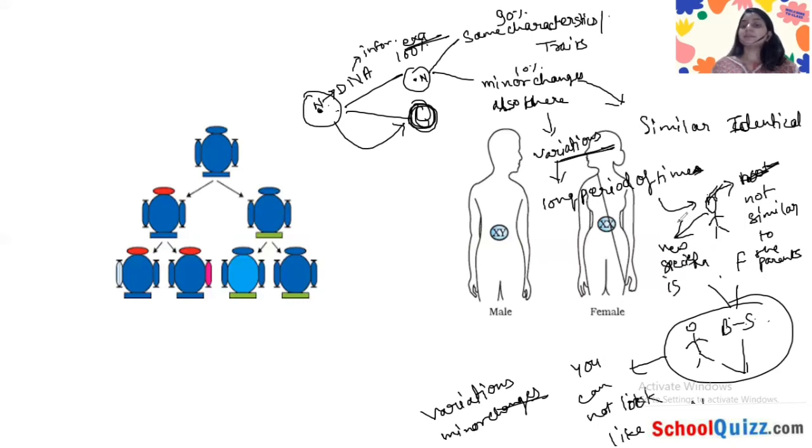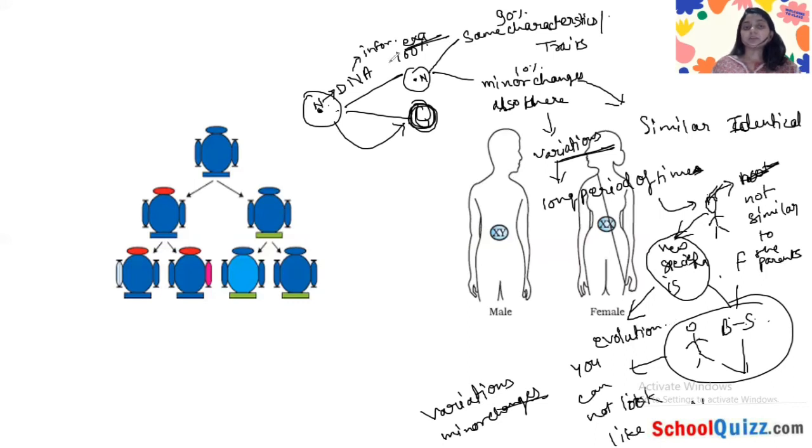So the new species or the new traits are forming over a long period of time from the variations, which are a continuous process. So this leads to the evolution. This is called the evolution.